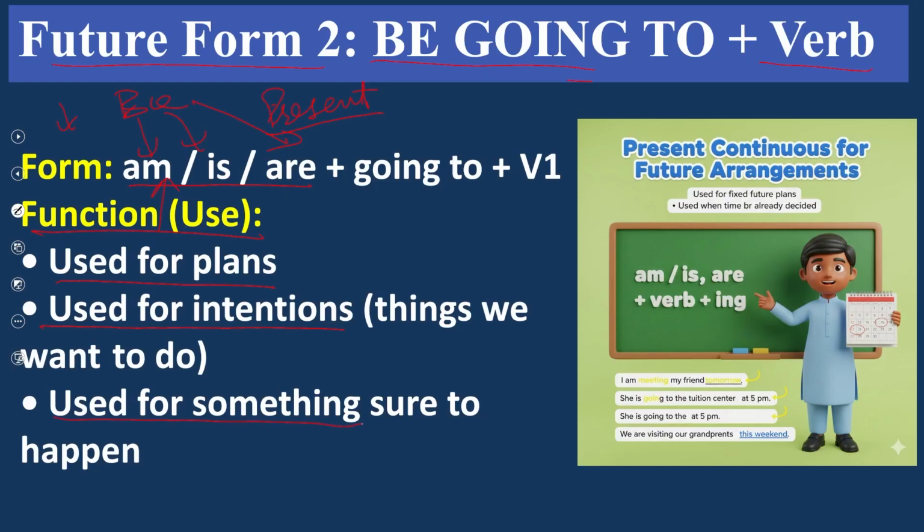It is also used for something sure to happen, where we have surety about the happening of that particular thing. Apparently it looks just like present continuous tense, but it performs the function of the future as well.